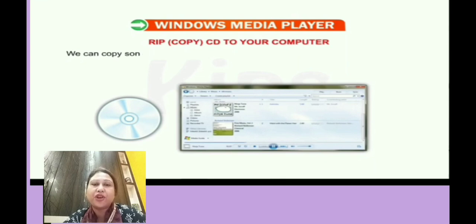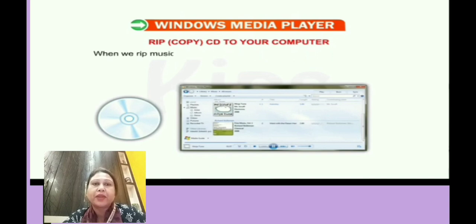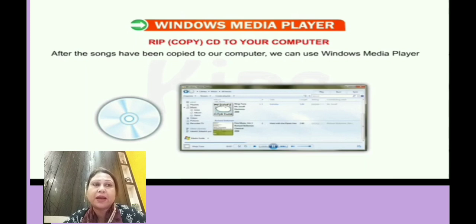Now let us learn how to copy from a CD, that means data from the CD to our computer, which we call RIP, R-I-P. Now we can copy whatever favorite songs you have from your CDs or DVDs onto your computer with the help of Windows Media Player. When we rip music, we are copying songs from a CD or a DVD to our computer. And after the songs have been copied to our computer, we can use the Windows Media Player program to play and listen to our songs.